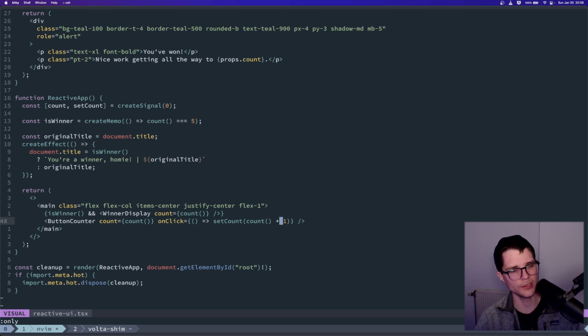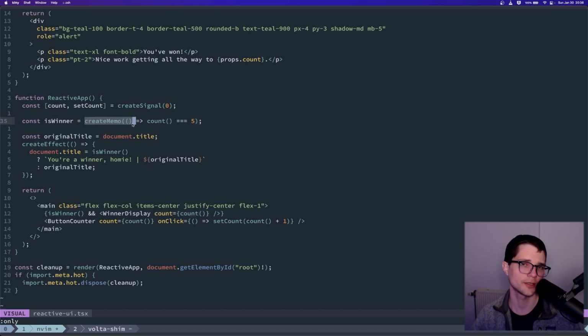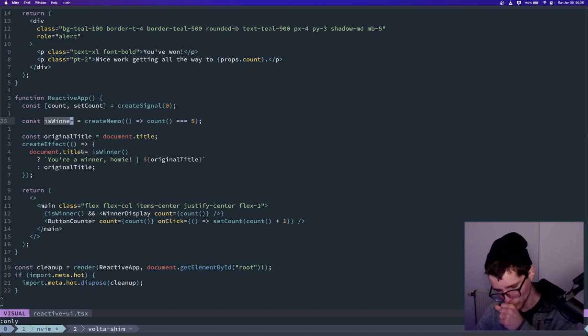And if you notice, we're actually using the count reader in a bunch of places, right? We're using it here on the button, because we've got to pass in the current count. We're also using it in the alert itself, like what is the current count? We're utilizing it inside this derivation, inside this memo, and we're saying, hey, if the count is exactly equal to 5, then this person is a winner.